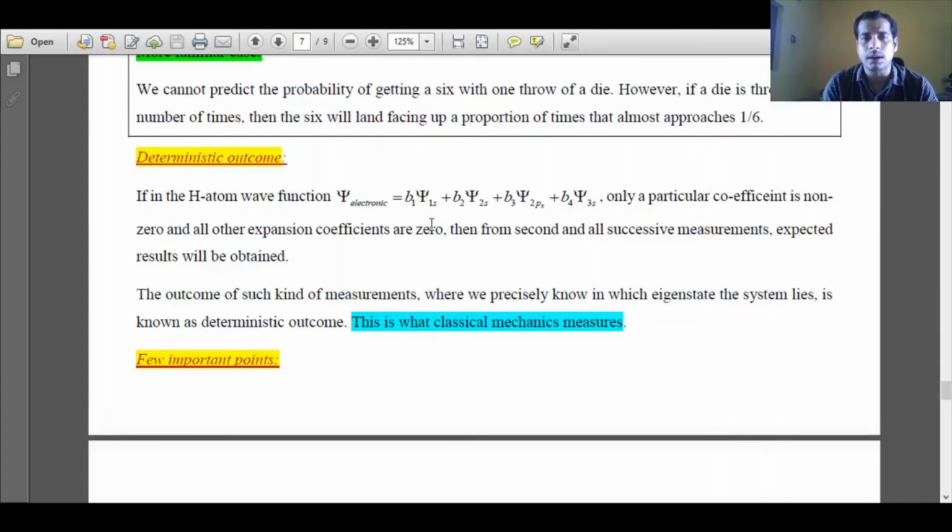So under such a condition, if I do a number of measurements, I'll get the energy value associated with only the 1s orbital, because the other orbitals are non-existent.